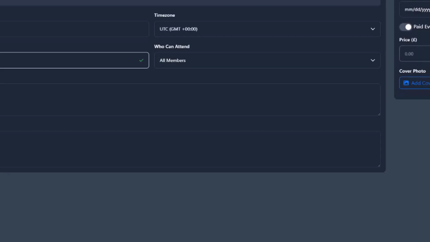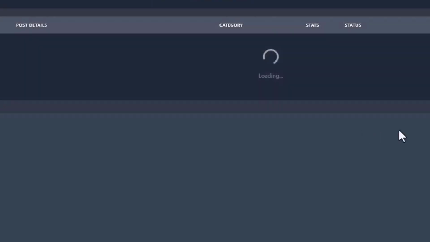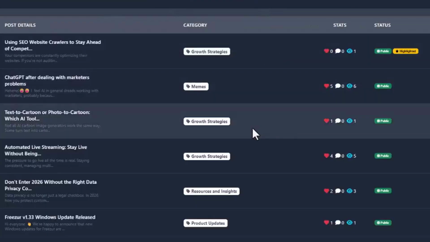And do not forget, Caucus AI has monetization. You can even have an event to access which people have to pay money. So imagine promoting a webinar in your community and putting in a link to the event and telling the members to attend this webinar, and they need to pay $70. When people click the link, they will be directed to a payment page. After making their payment, they will be shown the event details. Then they will get the link to the webinar. Beautiful concept because it helps you monetize everything.